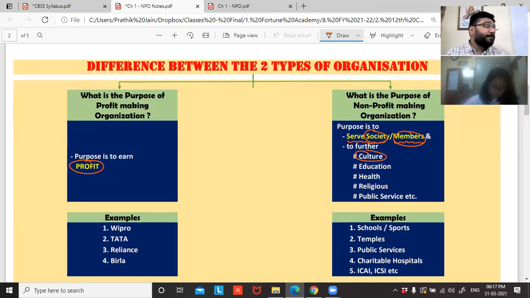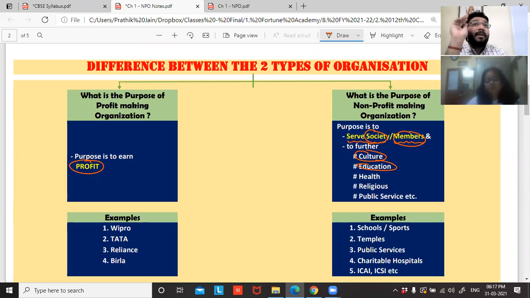For example, Bharatanatyam. We have so many institutes working without any motive of profit, just to retain and promote that culture. Because if that is not done, then India, which is known for multiple cultures, will lose them over a period of time. So, if any organization wants to promote a particular culture, they'll form a group where they'll all contribute money so that they can do the functions of that NPO.